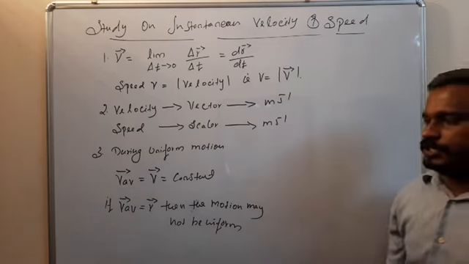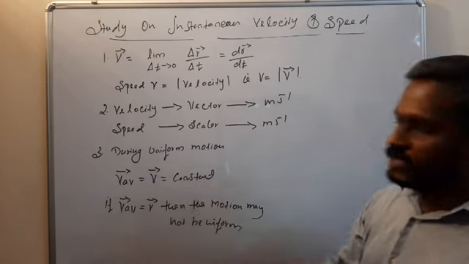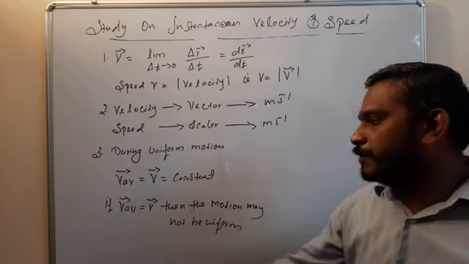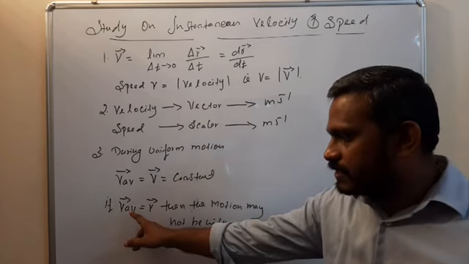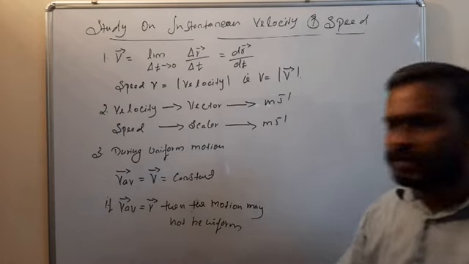So during uniform motion, the average velocity is equal to instantaneous velocity is equal to constant. But the converse may not be true. That is, if average velocity is equal to instantaneous velocity, then the motion may not be uniform.